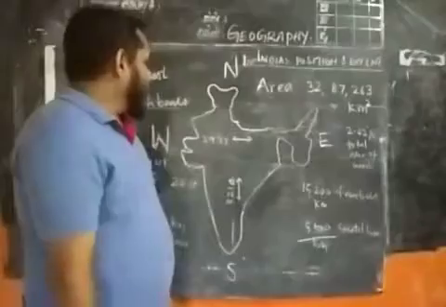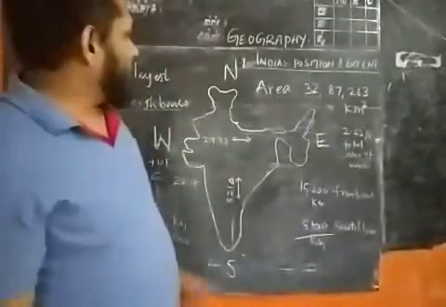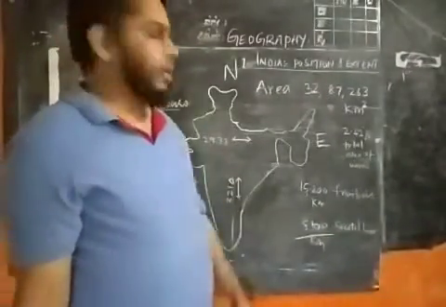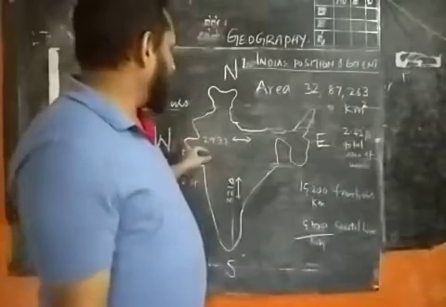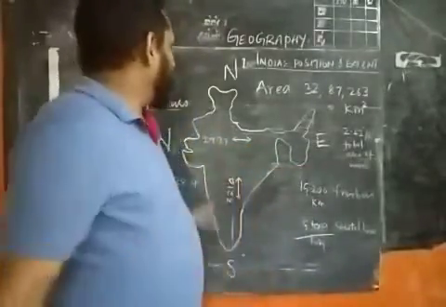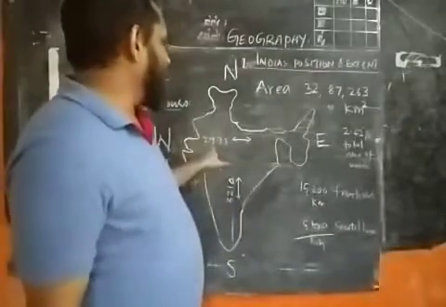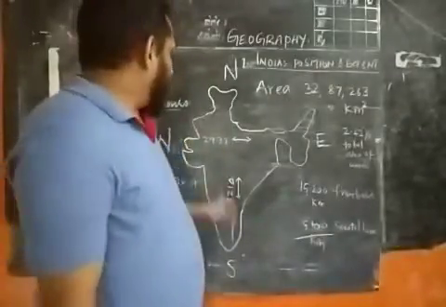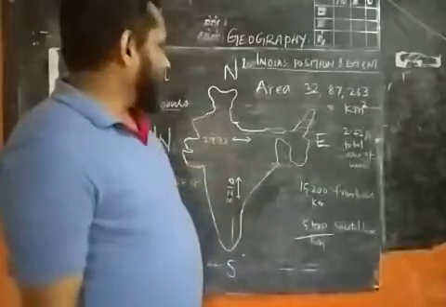When we look at the width of our country, from Gujarat to Arunachal Pradesh in the east, the width of India is 2,933 kilometers.